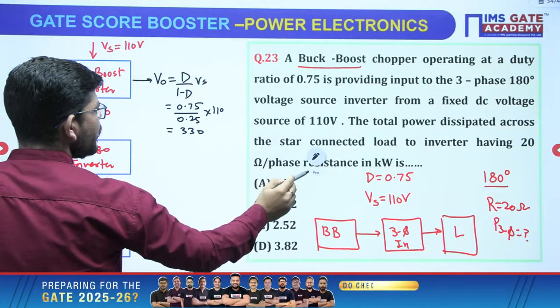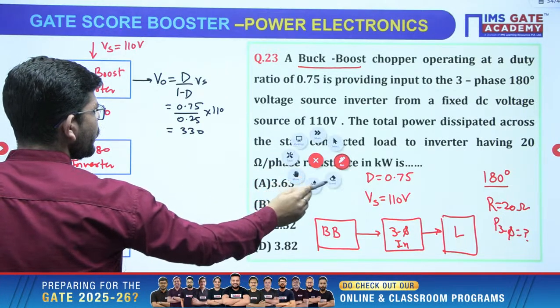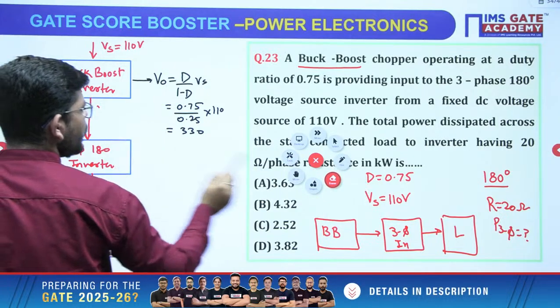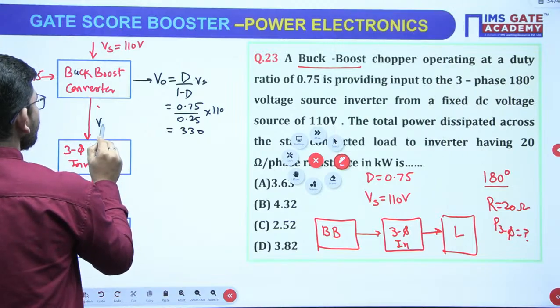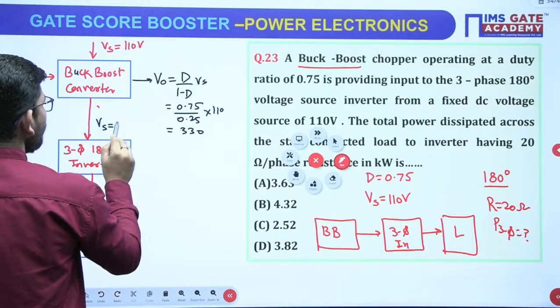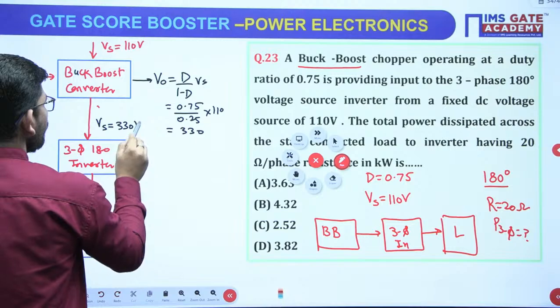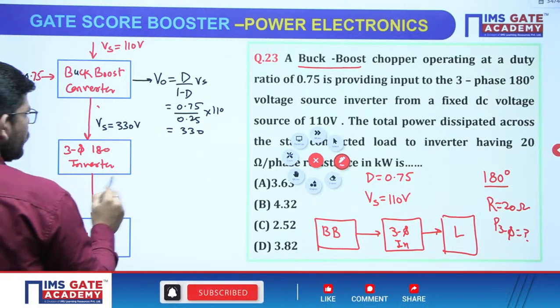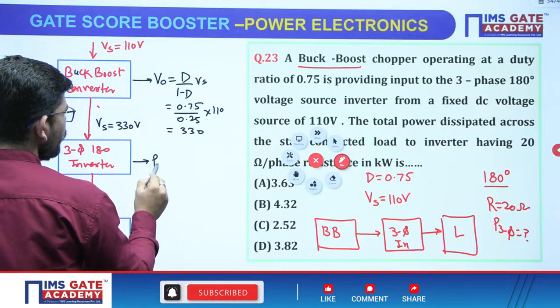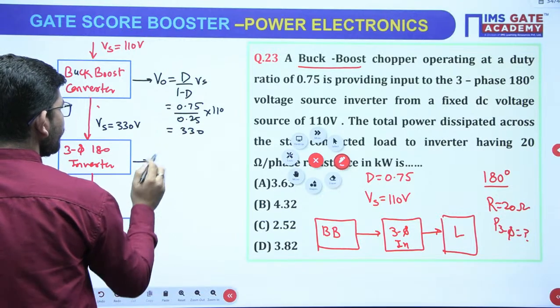This 330 volt will become the input here. So input to this inverter will be 330 volt, correct? Now what will be the output voltage of this converter?